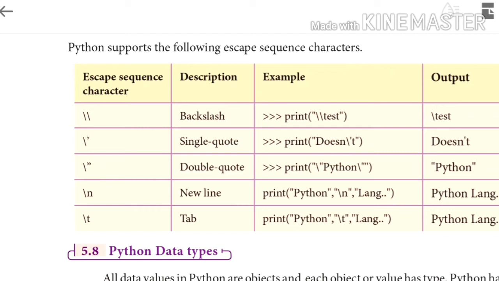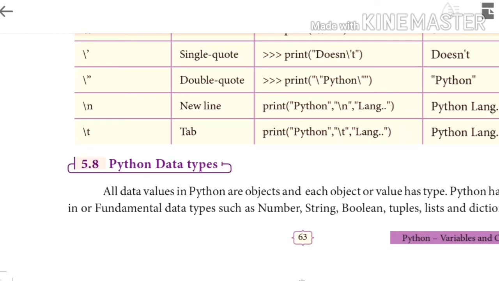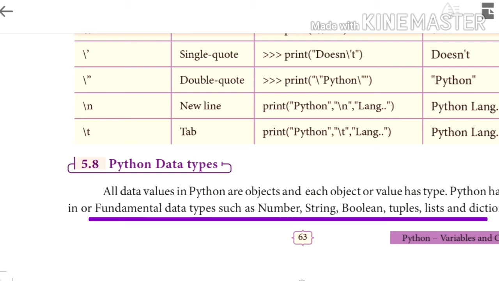Yes. The next topic is Python data types. Each and every programming language has its own data types. Like this, in Python also we have numbers, string, boolean, tuples, list and dictionary. These are all the fundamental data types, or we can say built-in data types in Python.